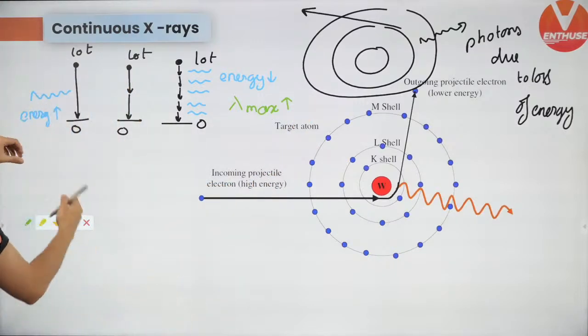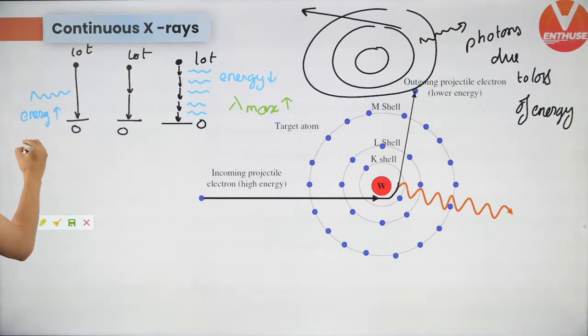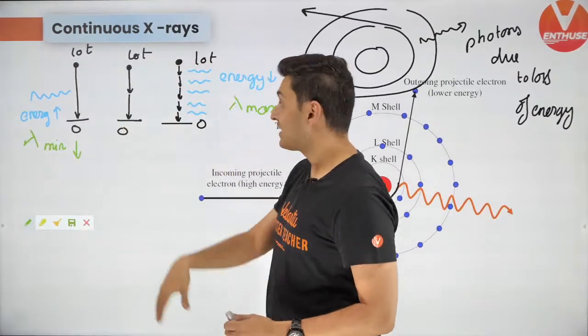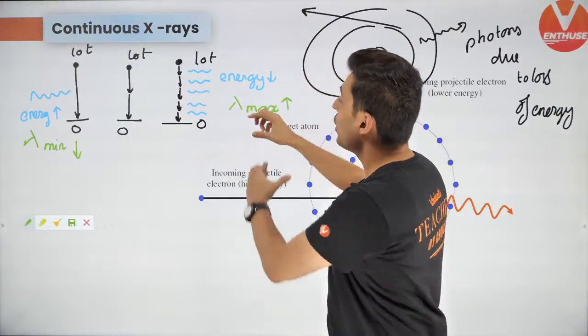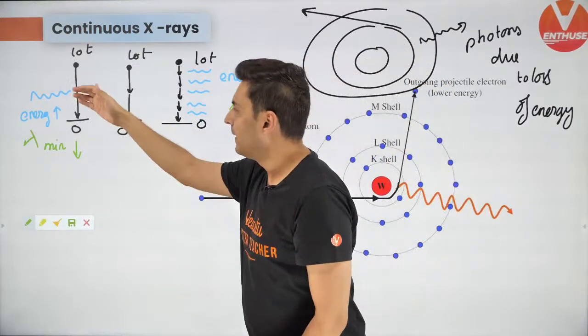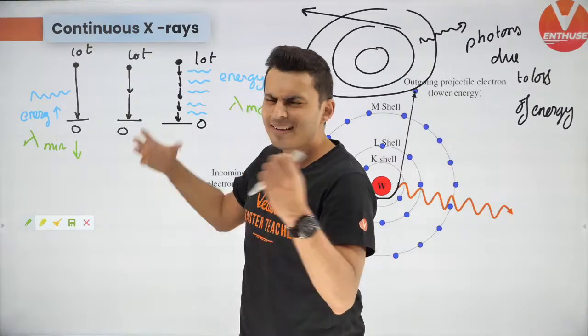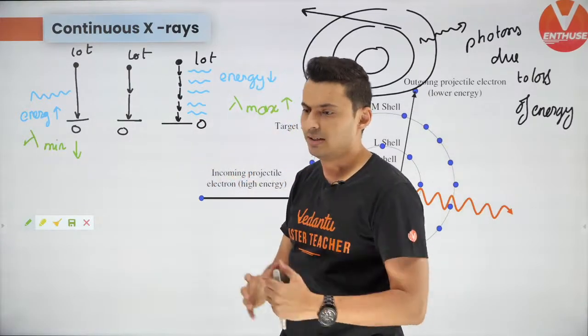And the one which has the highest energy will obviously emit the minimum wavelength. I hope this is clear. Yes, several photons but less energy or more wavelength, and the one which dies out immediately will emit maximum energy or the smallest wavelength.